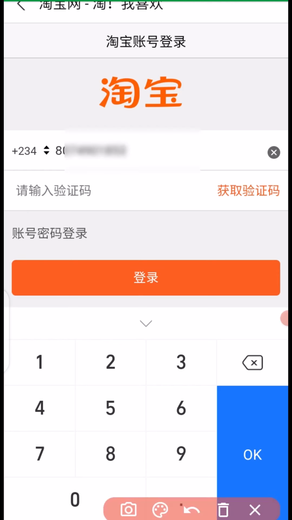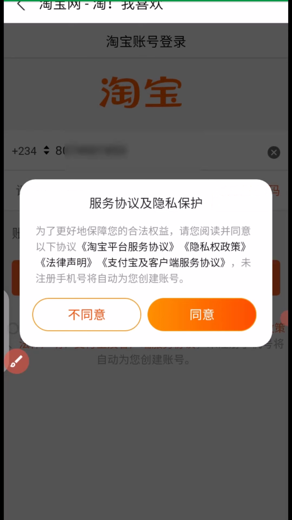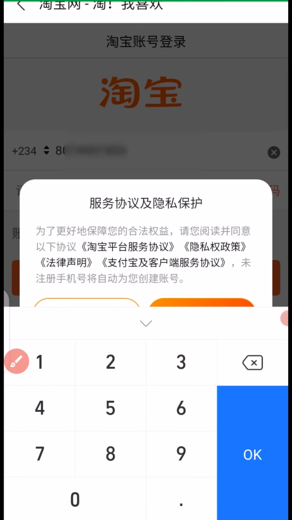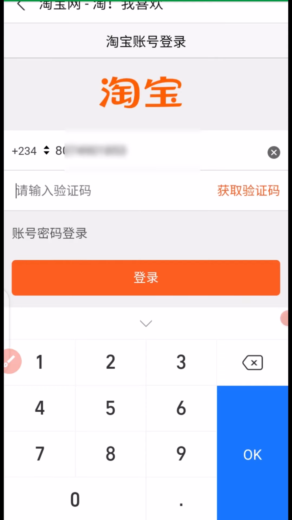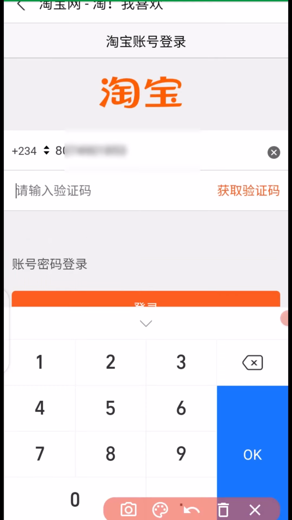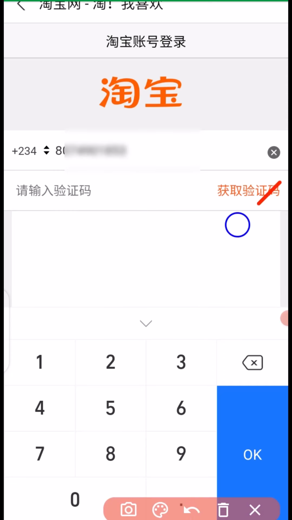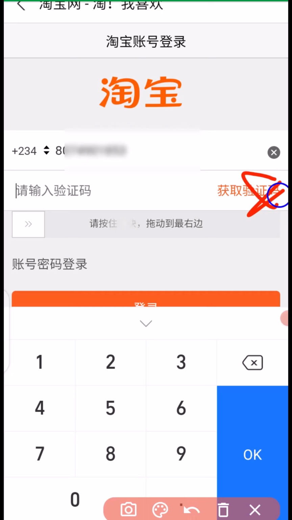So right here, you have to tap on here to request a verification code. Once you click on OK, you have to click on here. Next thing you need to do right here is to make sure you tap here and okay.